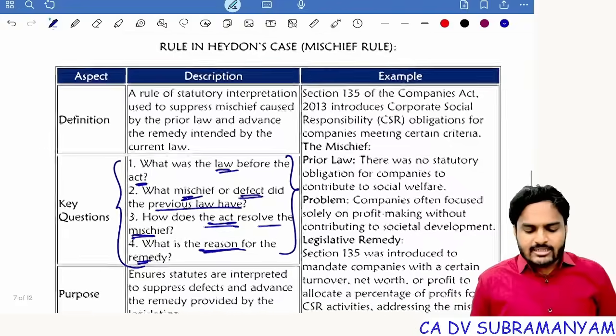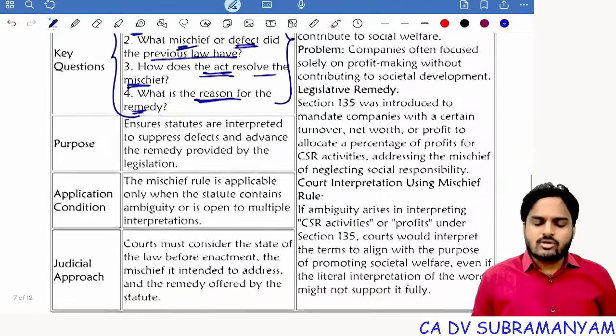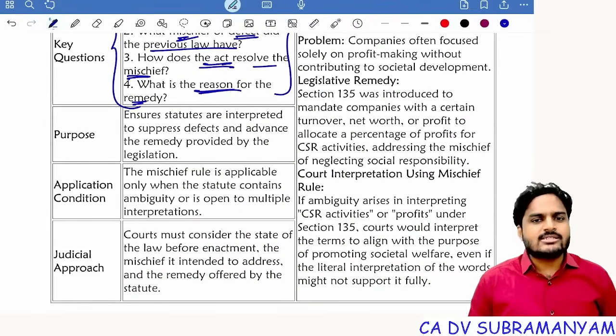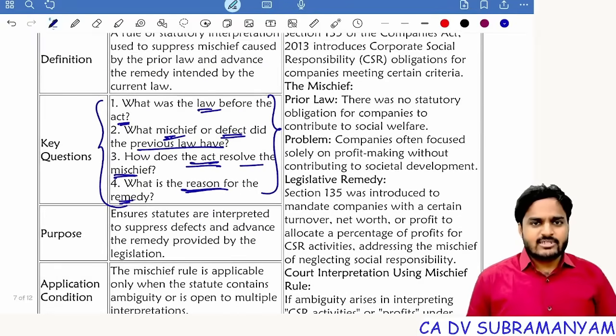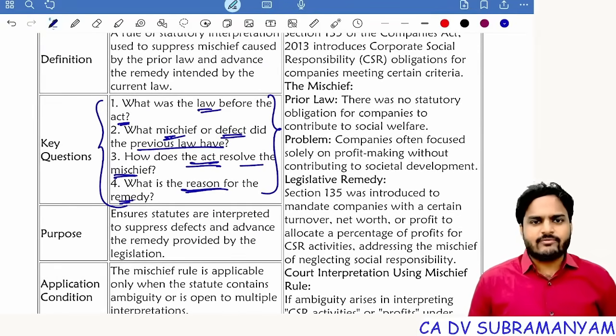And for understanding Heydon's case, the best example is corporate social responsibility. The previous law was not providing a statutory obligation on companies regarding CSR expenditure, CSR obligation. But the present Companies Act 2013 is providing a statutory obligation on companies. It is fixing the criteria for which companies are required to follow CSR. Section 135 says which company should have a CSR committee, what is the definition of net worth, what is the definition of turnover, what is the definition of net profit, and how much amount shall be spent on CSR activities. Everything was given precisely under section 135.